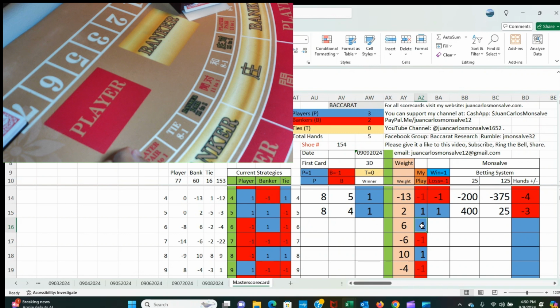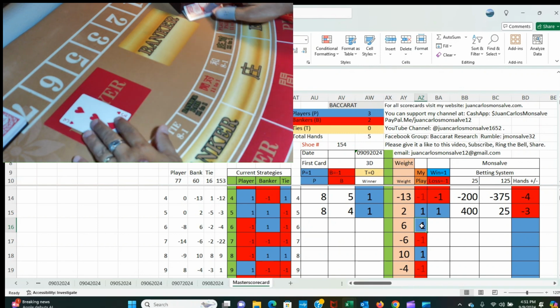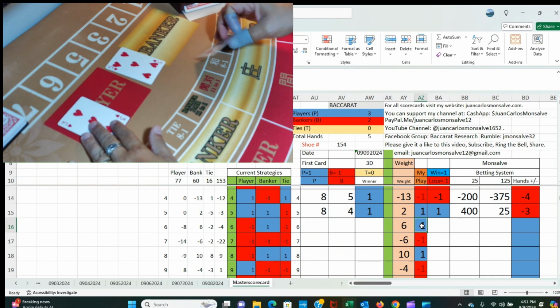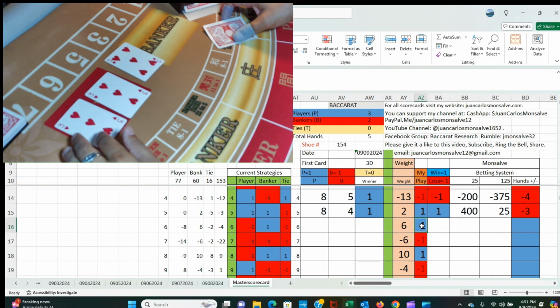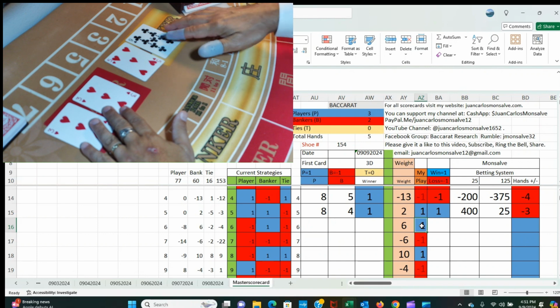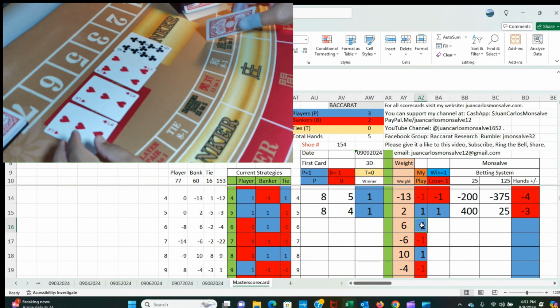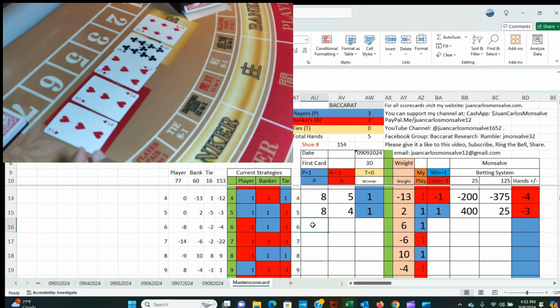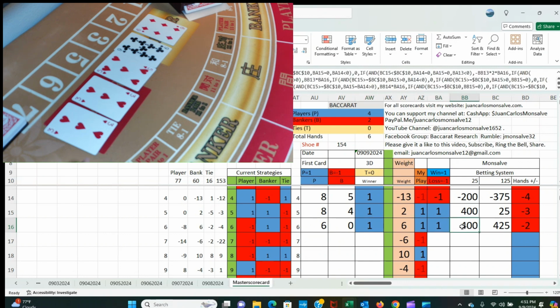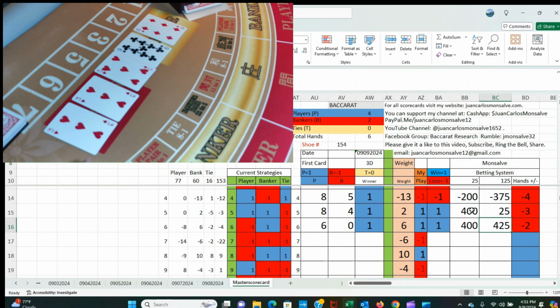So my next bet of $400 is going to be to player. So first card player, first card banker, second card player, second card banker. Player has a 6 and it stands. Banker has a 4 and gets a third card. The third card is a 6, so it goes to 0. So player 6, banker 0. This is a player hand. I was playing player. I won this hand. I won $400. So now I am up 425.